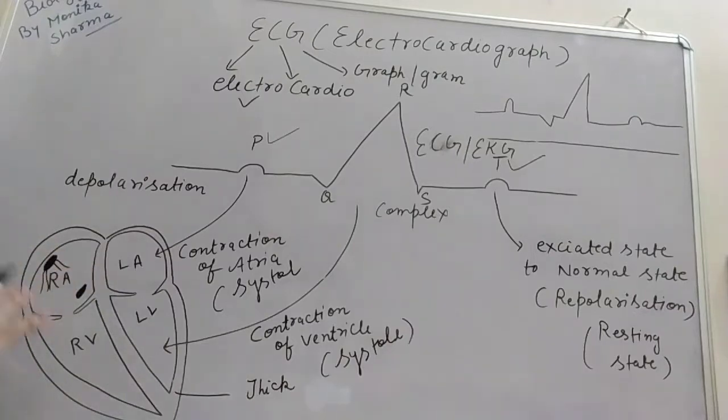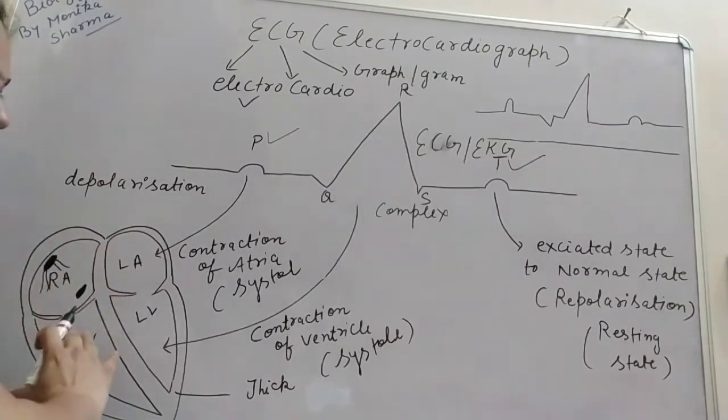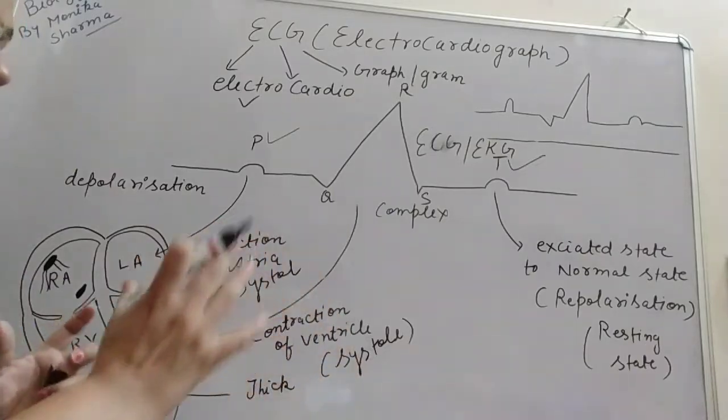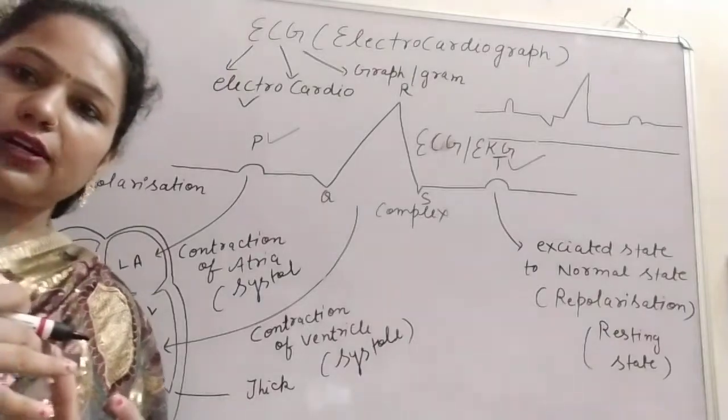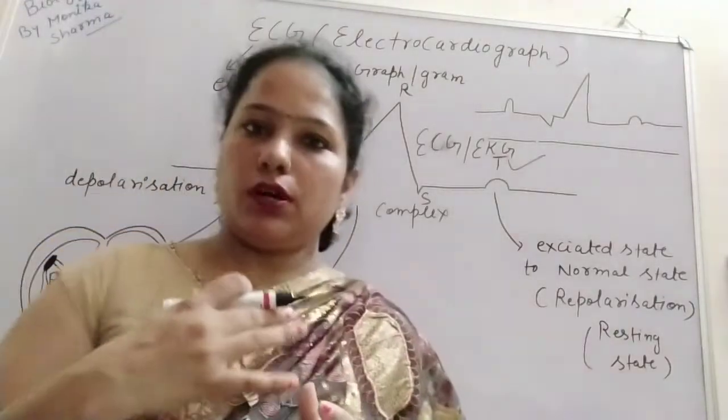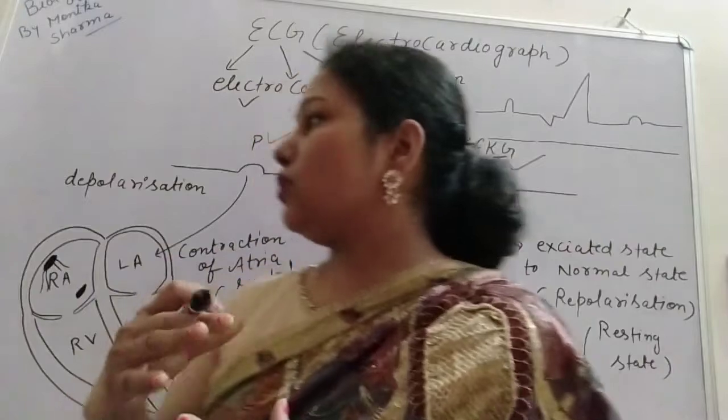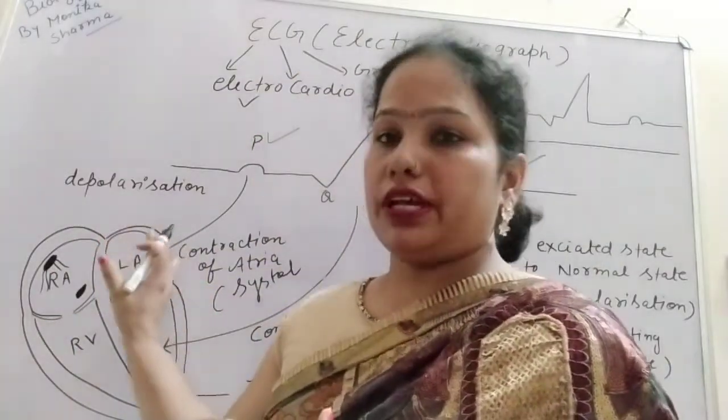This electrical impulse is not only present in the heart, it is also transferred to the body, and it is measured with the help of electrodes placed on the body of the patient. So excitation takes place.